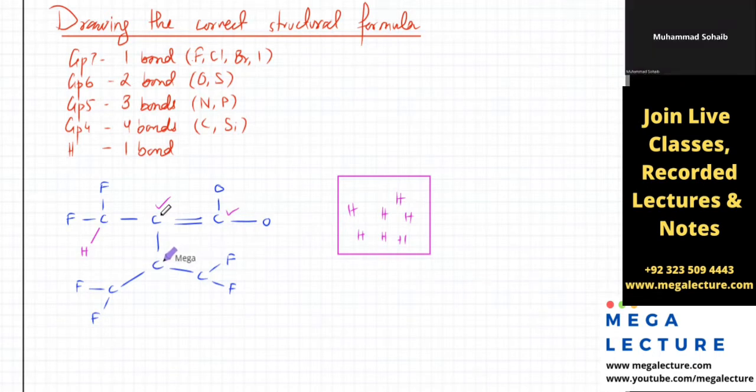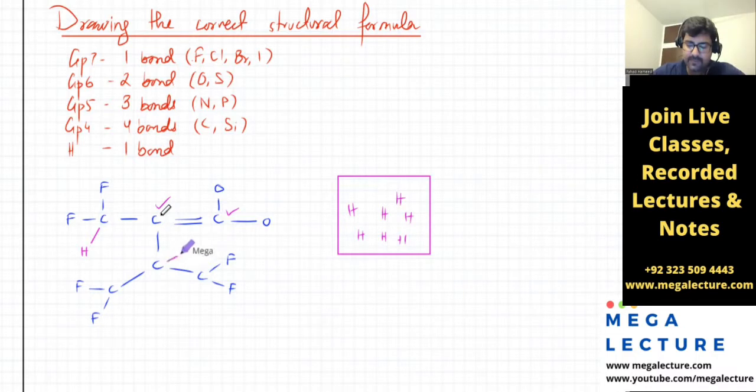It's wrong. Need hydrogen. So it should be making 4 bonds, right? Should have another hydrogen atom, right? Similarly, this carbon is also making 3 bonds. It should be making 4 bonds, right? So I'm going to add a hydrogen atom. This one is also making 3 bonds, and I'm adding another hydrogen atom. So now all my carbons are correct.